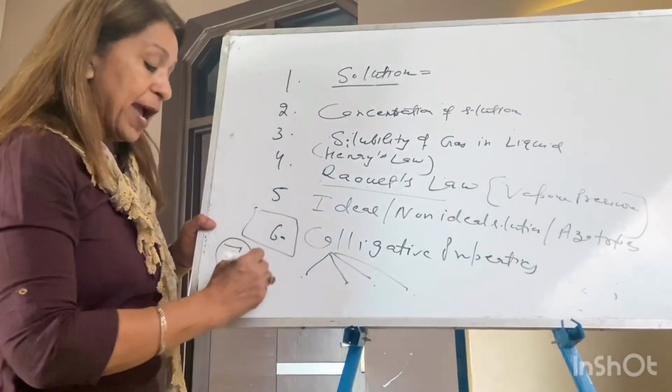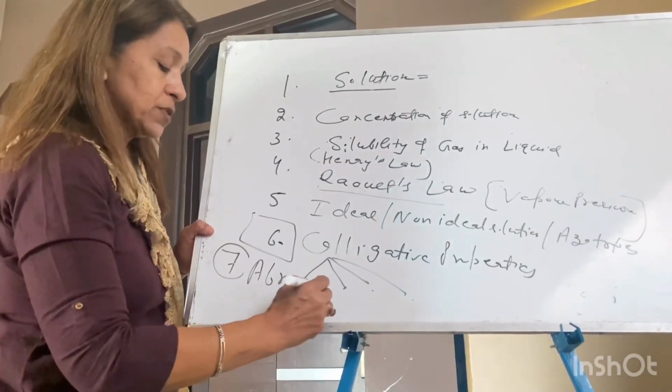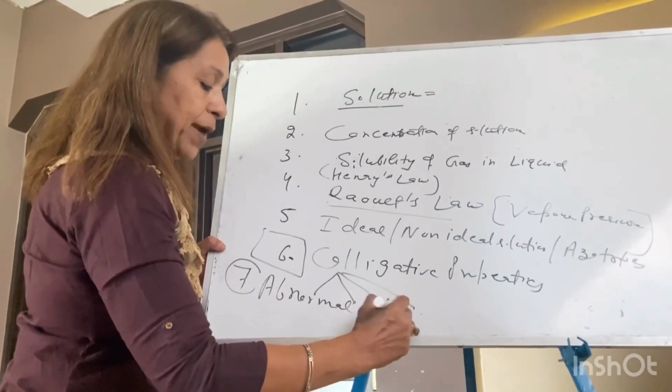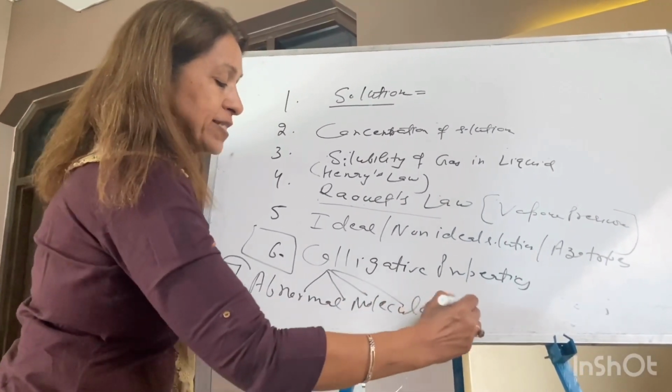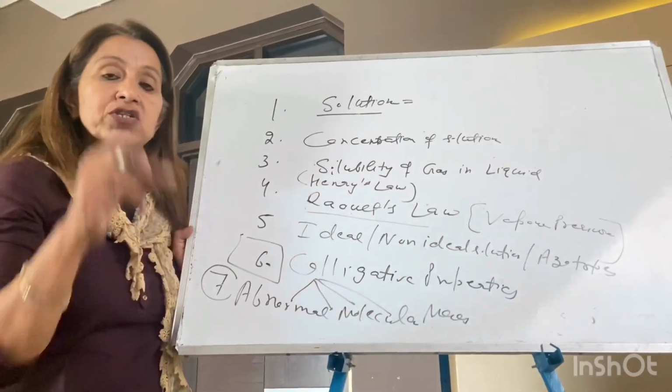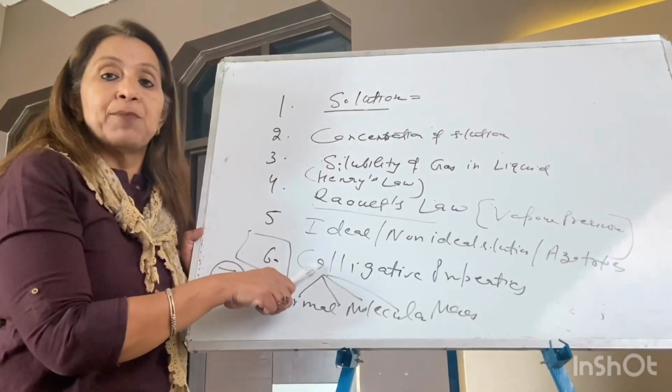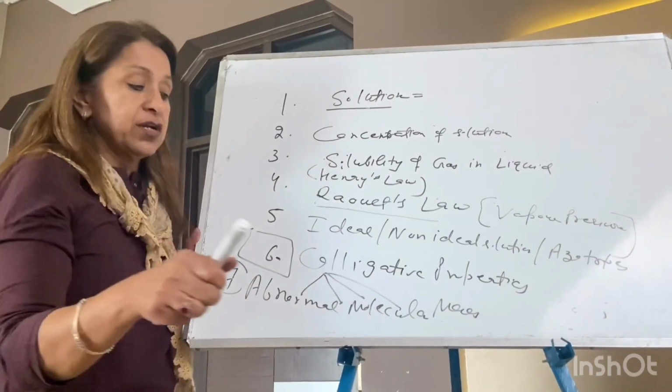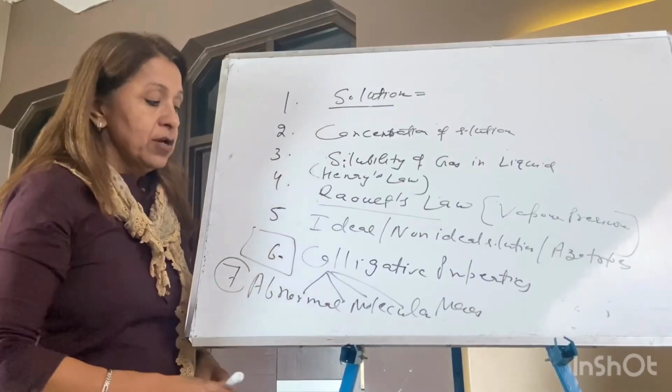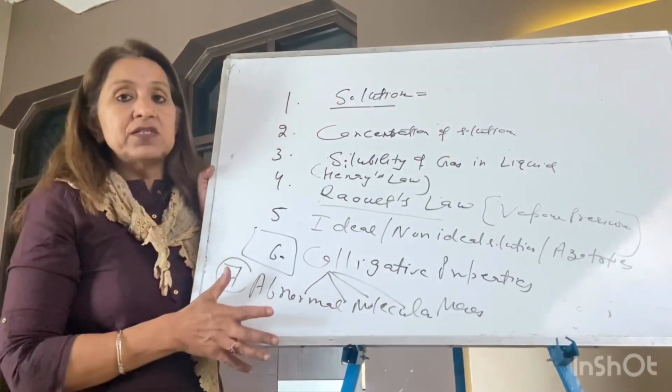The 7th topic is abnormal molecular mass, where we have introduced i, the van't Hoff factor, in each colligative property. What is the value of the van't Hoff factor? Now these are the 7 topics in this chapter.